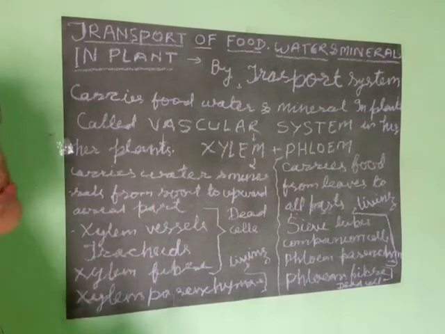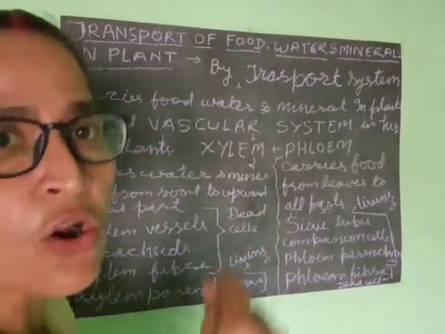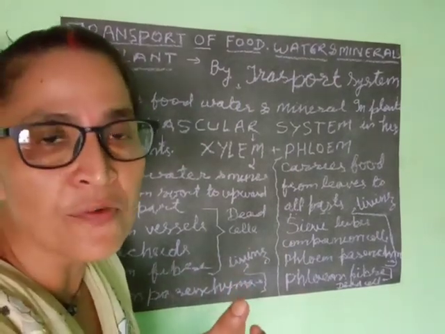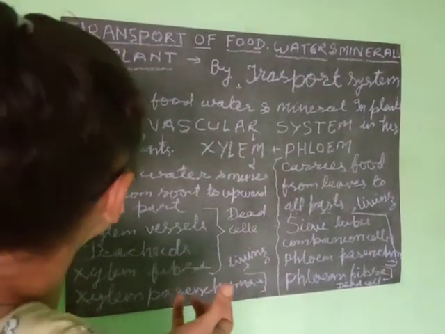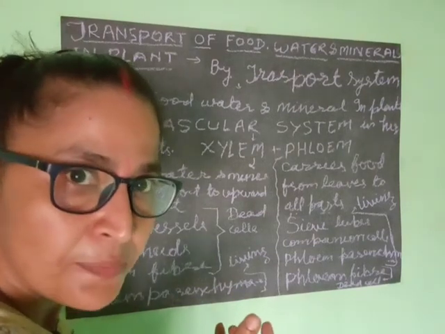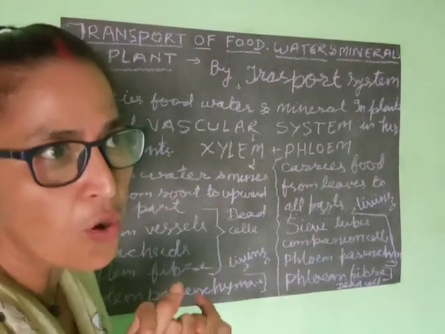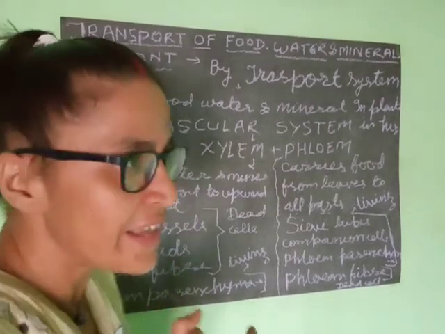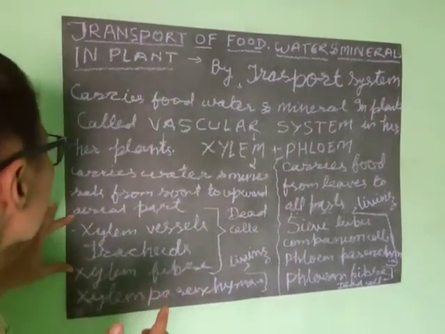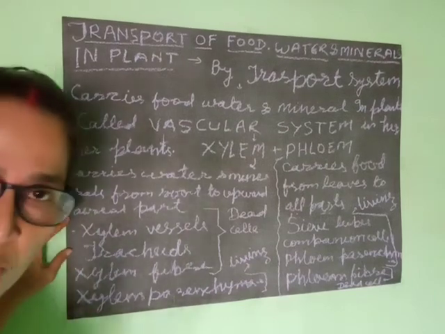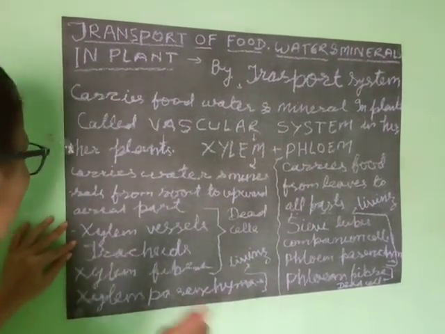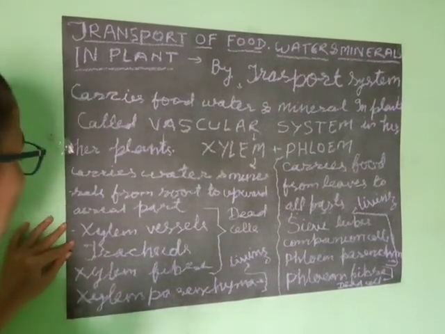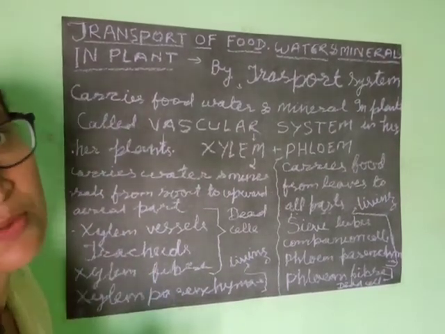Due to transpiration, evaporation of water takes place and that pulls the water from the root to the aerial part of the plant. First of all, the root absorbs water from the soil. Then water, by the process of osmosis, transfers to the neighbor cells and reaches the xylem.